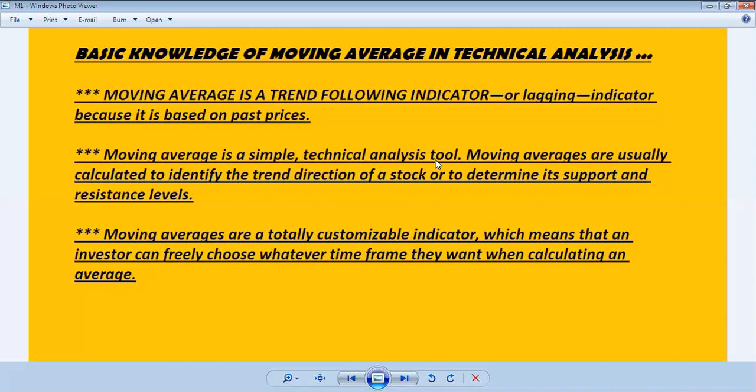Though it's a lagging indicator, it is also very important. It's a trend following indicator, and it also gives support and resistance levels.